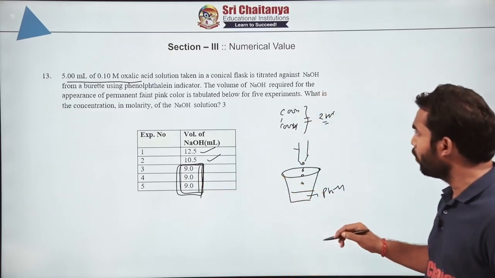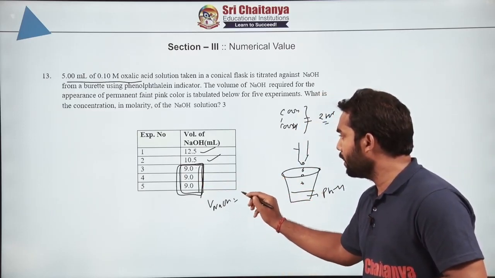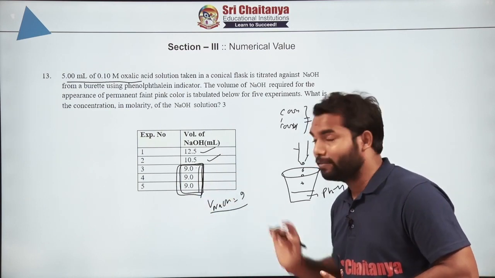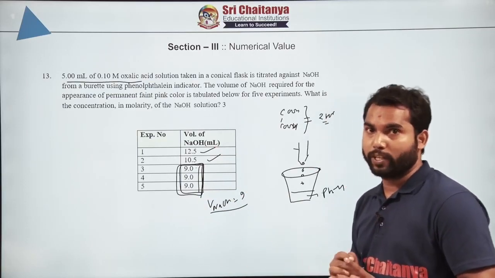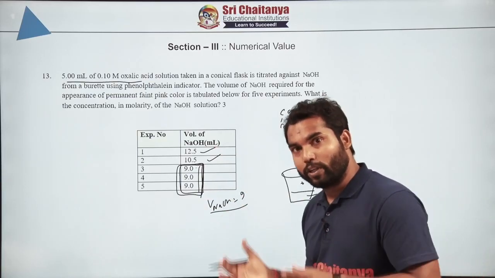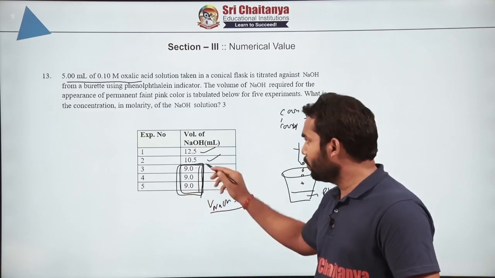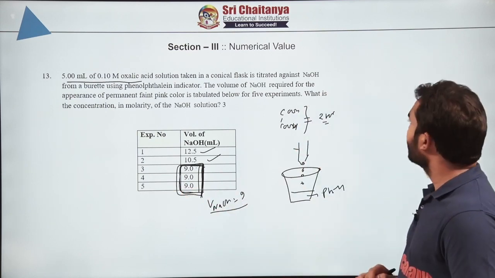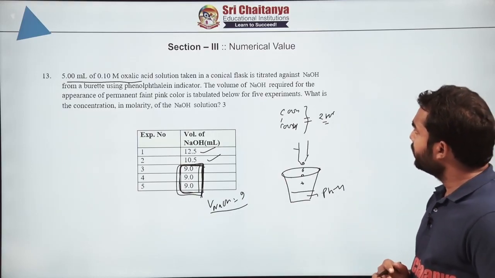So what will be our volume consideration for NaOH? Volume of NaOH we have to consider 9. Please understand, we are not taking average, we are taking just the 9 value, which is recurringly repeated, right, that value we used to take. But in physics, you know, we used to take average, but in chemistry, whenever we are doing some volumetric analysis, we used to take the one which is repeating its value. So that is 9. So 9 ml of NaOH is used for the complete titration.